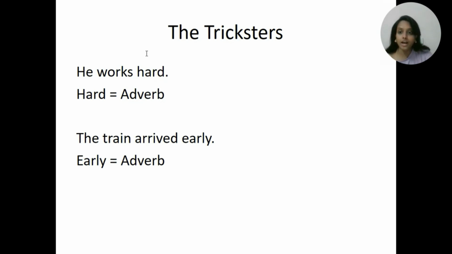Now you can look at the sentence. He works hard. Many students think hard is an adjective, but not here. You have to ask the question, how does he work? Hard. So therefore hard is functioning as an adverb here, right? Another example, the train arrived early. So when did it arrive? Early. So here early is an adverb, even though there is no ly.